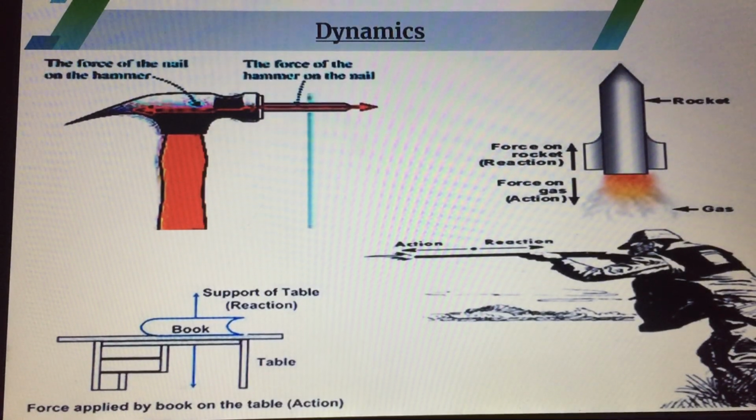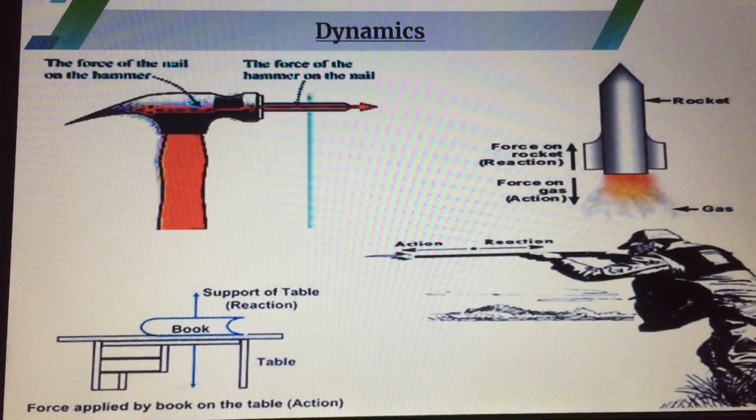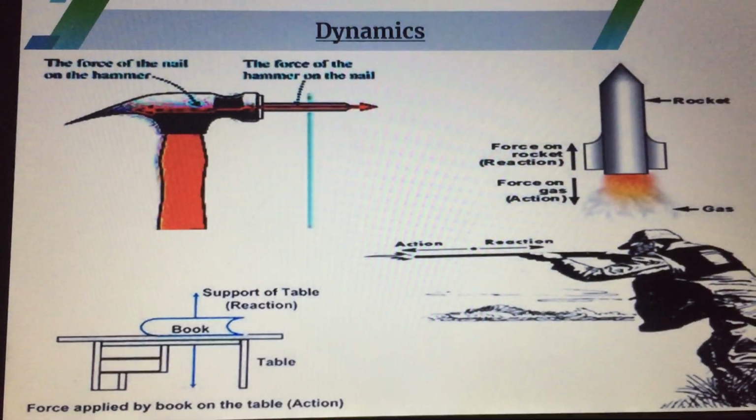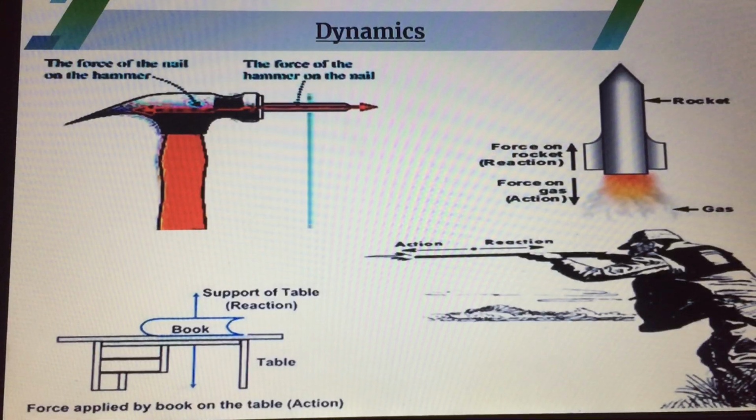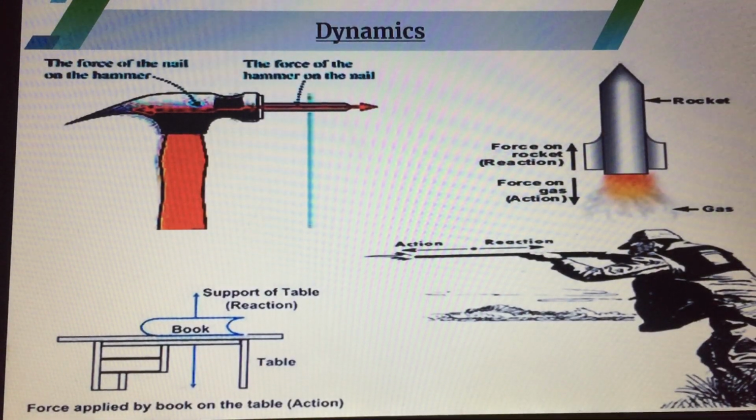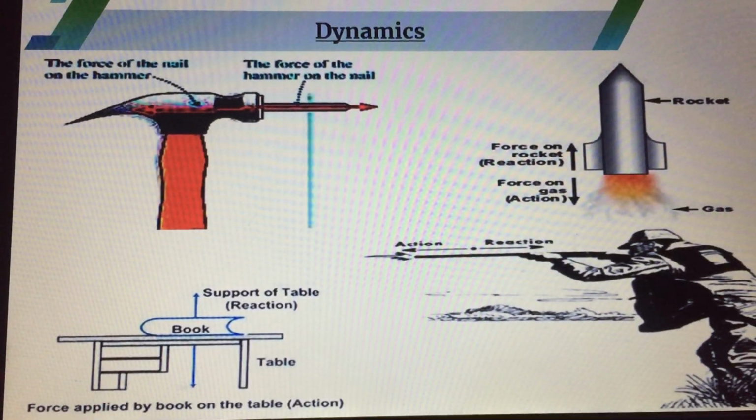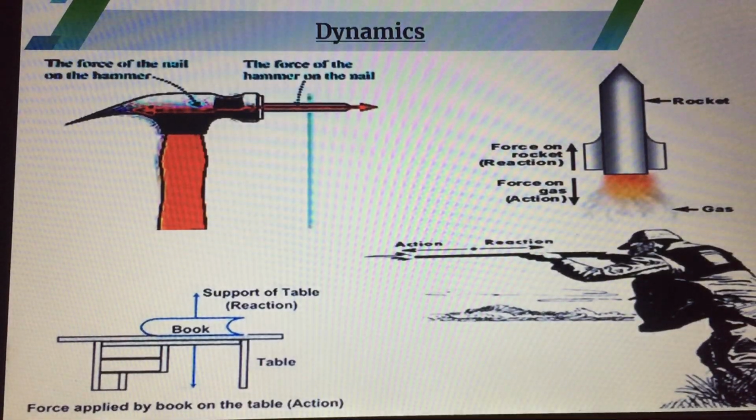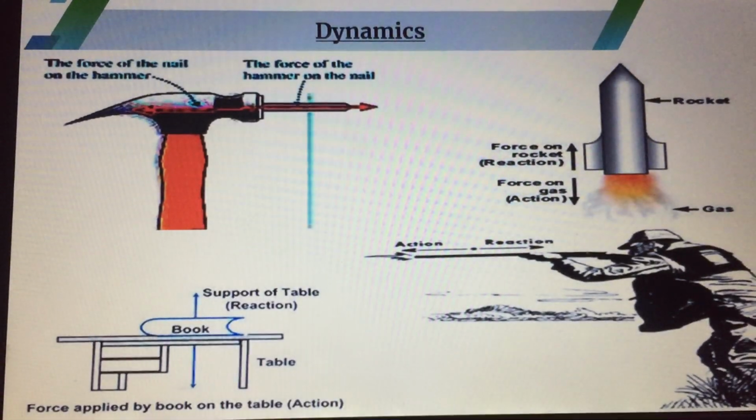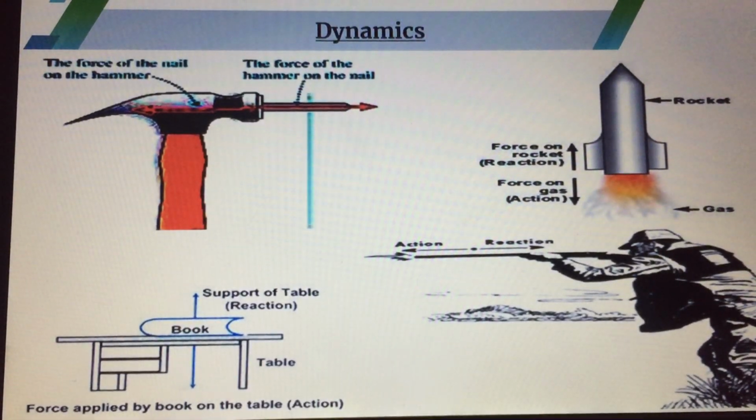Now look at example 4. When a book is lying on a table, its weight will act downward. When the weight acts downward, as a reaction, the table will apply the same force on the book in the upward direction. So both forces will be equal.